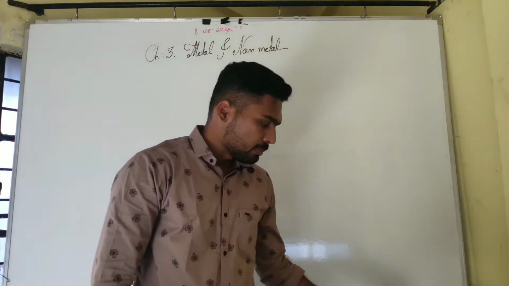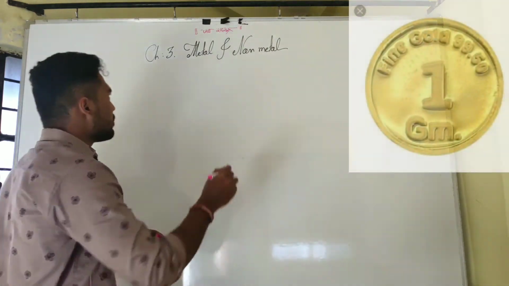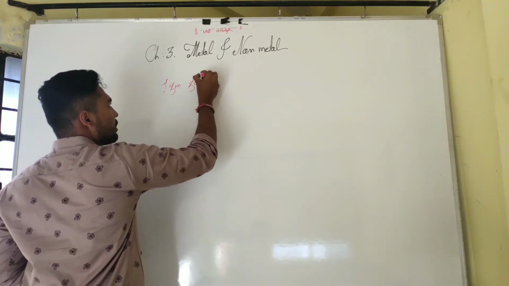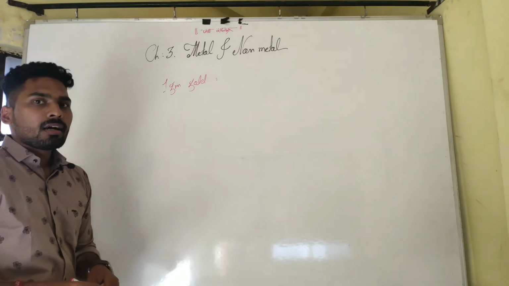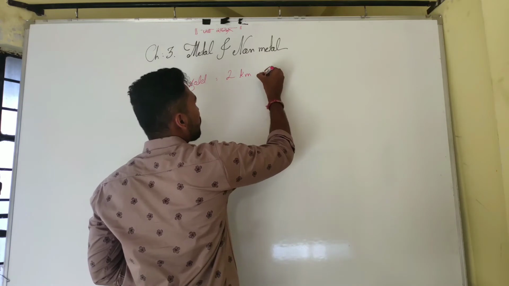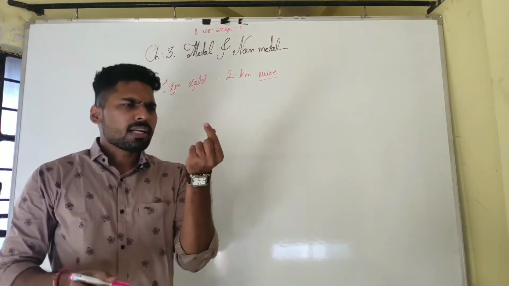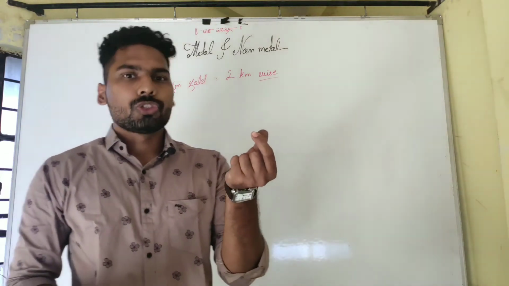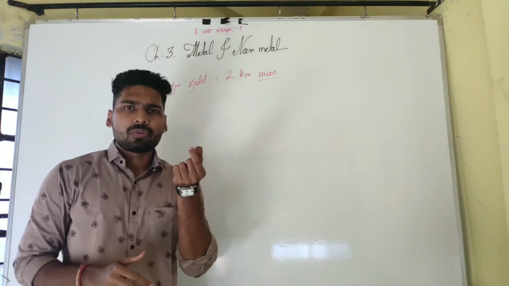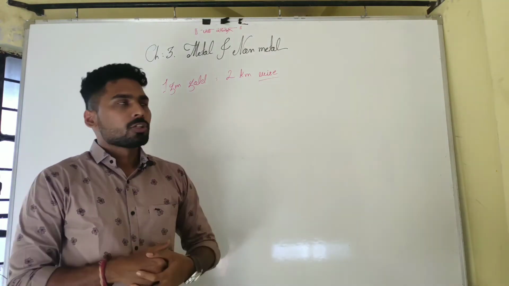So let me learn about it. Gold is the most ductile metal. If you take 1 gram of gold, you can convert it into 2 kilometers of wire. Is it shocking? Yes, 2 kilometers from 1 gram, just like a grain of jowar or a grain of wheat.